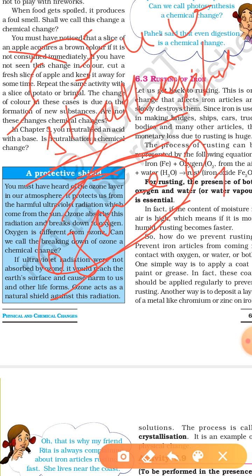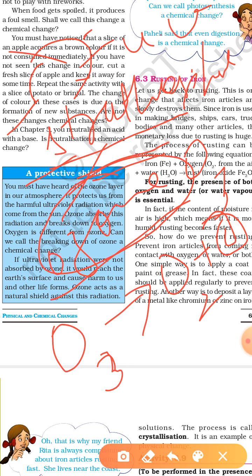Its formula is O3. And when ozone absorbs these radiations, it breaks down O3 into oxygen, O2, plus O. And now oxygen is not harmful. We use it in the breathing process and for burning substances. So we can say that the ultraviolet radiation is absorbed by the ozone and it breaks down the O3 into oxygen. So you understood? This is known as a chemical change.